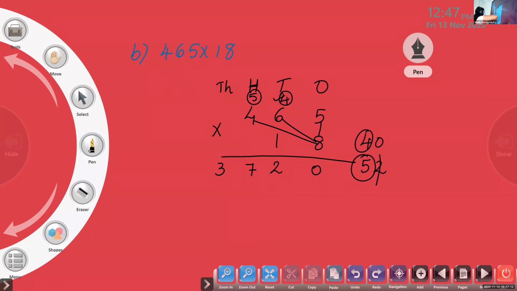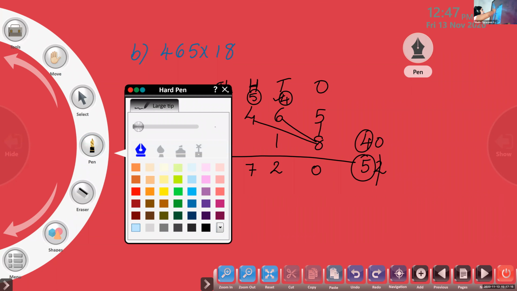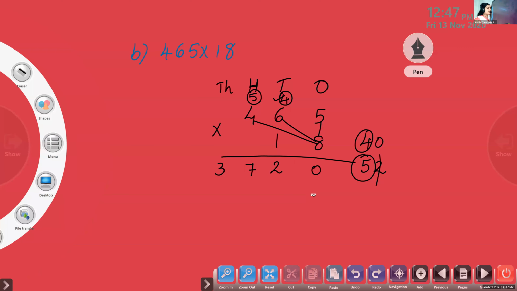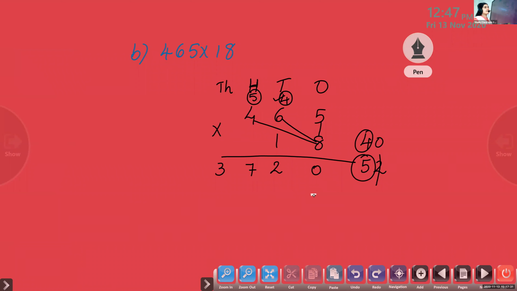Now next we have to multiply by which digit? 1. So before starting the multiplication, what do we have to put in the ones place? Something we have to put in the ones place here. We are going to multiply by 1 tens. So we have to put something. When we multiply by 10, there will be a digit in the ones place. What is that?